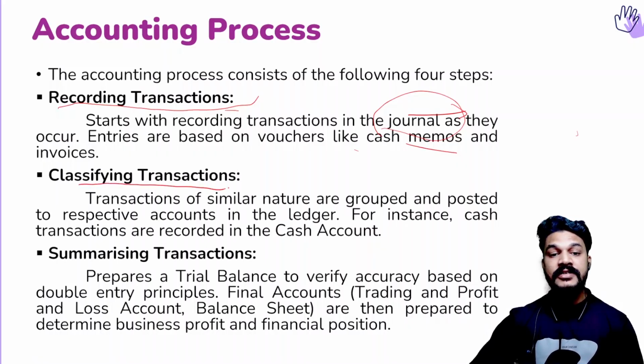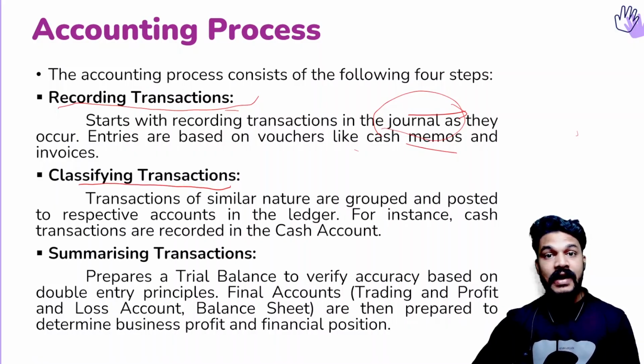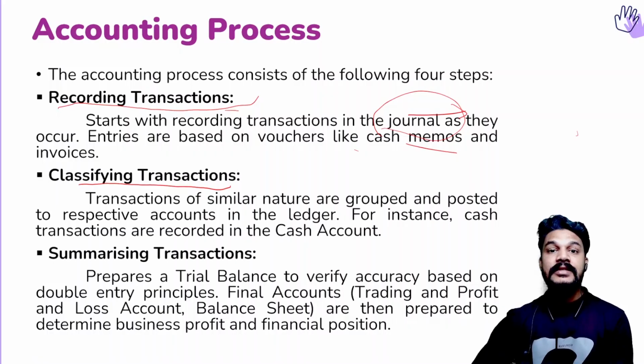The recorded transactions in the journal will be classified. As we know, in the journal the transactions are recorded in different accounts, where the debit and credit accounts will be shown. The similar accounts are grouped in a single ledger. Sorry, ledger. So the similar transactions or similar accounts are grouped into single, separate ledgers. That's what we call posting.